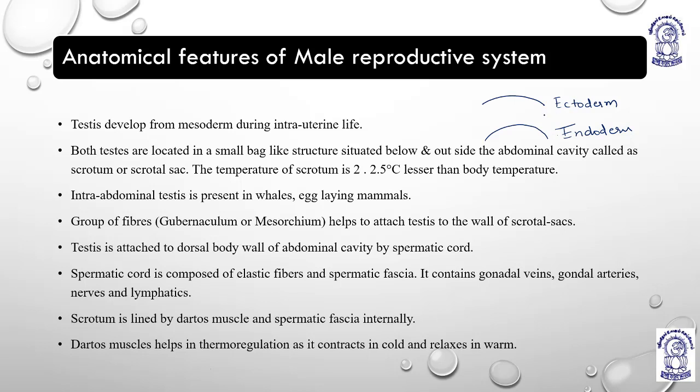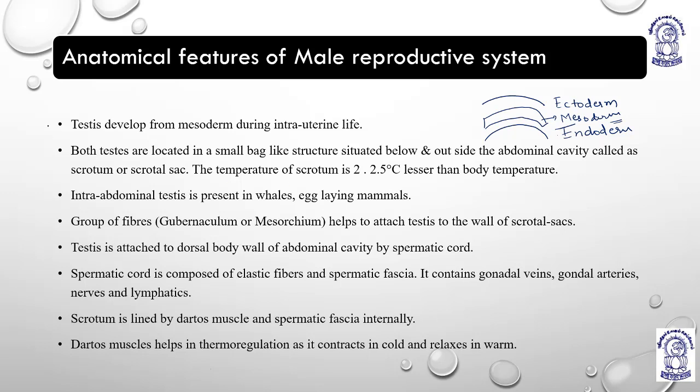And the cells of endoderm and ectoderm basically segregate to form a middle layer, that is mesoderm. So mesoderm is the point of origin of connective tissues. Ectoderm is the point of origin of skin, brain, spinal cord. Endoderm is the point of origin for all the organs and the linings of the organs, right?